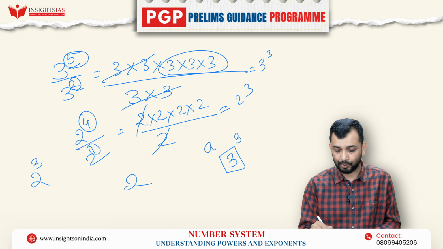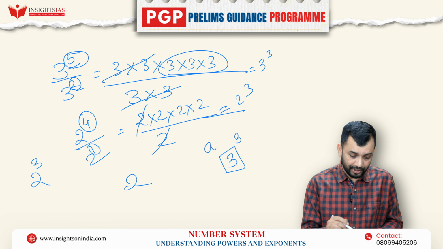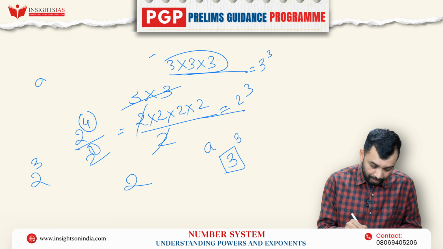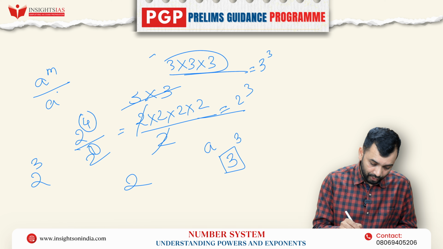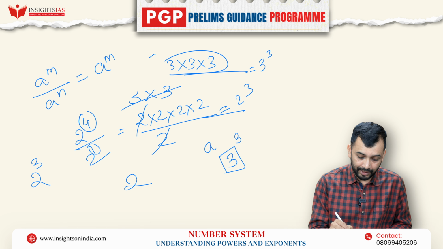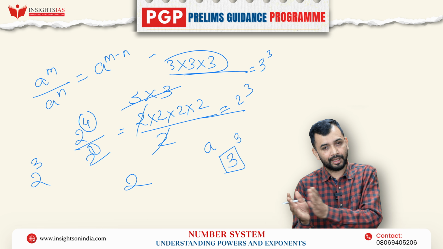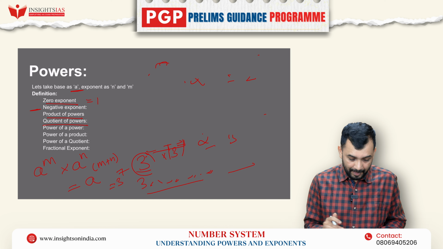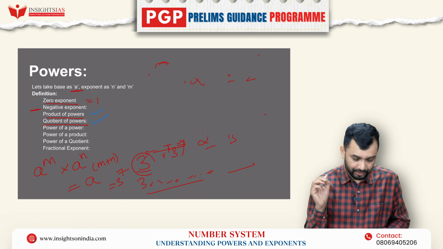How much? 2 cube. So that is why, if there are two numbers, a to the power m divided by a to the power of n, how should I write it? A to the power m minus n. How much extra is there? The remaining will get cancelled. How much extra will I be left with? That you are supposed to see. That is about the quotient of powers.